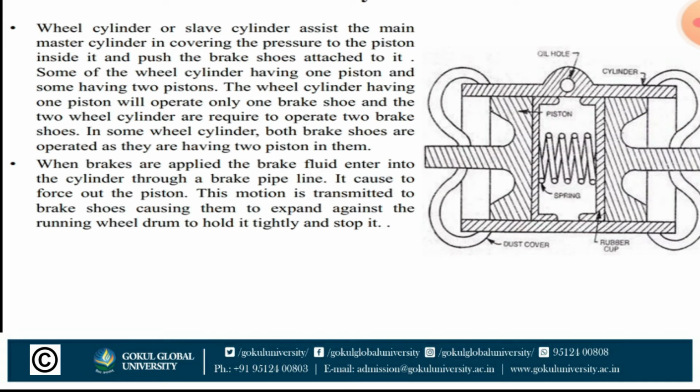Now another part of the hydraulic system: the wheel cylinder. The wheel cylinder or slave cylinder assists the master cylinder in conveying the pressure to the piston inside it and pushes the brake shoe attached to it. Some wheel cylinders have one piston and some have two pistons. A wheel cylinder having one piston will operate only one brake shoe, so two wheel cylinders are required to operate two brake shoes. In some wheel cylinders, both brake shoes are operated as they have two pistons in them.